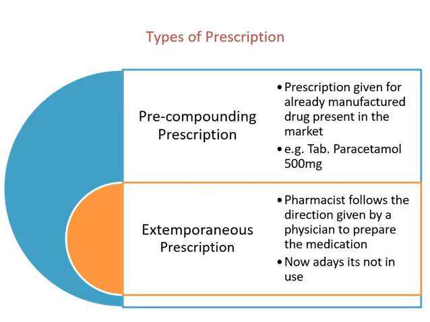If we talk about the types of prescription, there are two kinds of prescription. One is the pre-compounding prescription, another one is extemporaneous prescription.